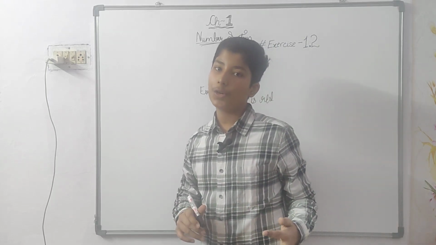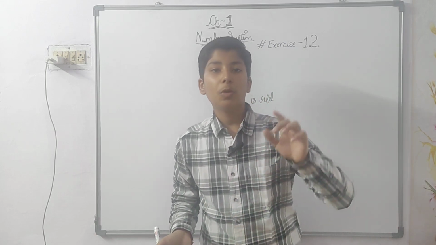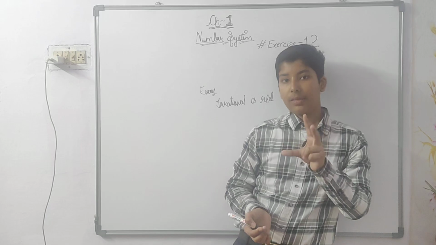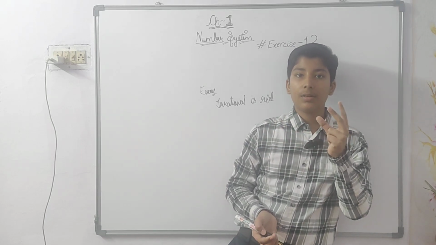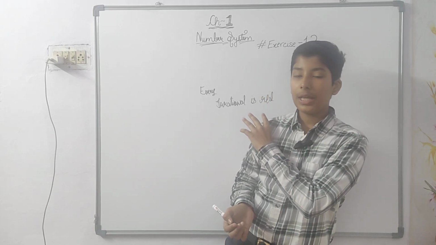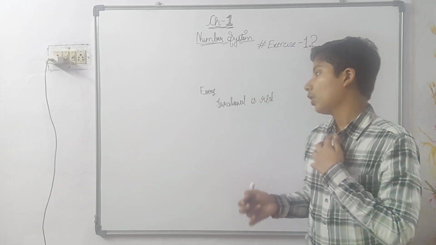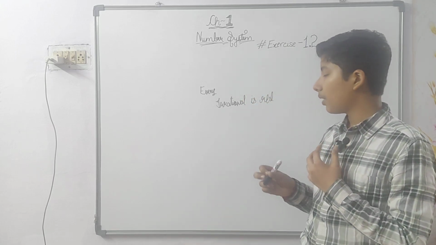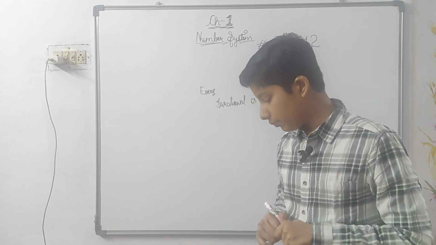So is it true or false? Yes, it is true, because real numbers have two parts, rational and irrational. It means irrational is a part of real numbers, so real numbers include rational numbers. Okay, so this statement will always be true.